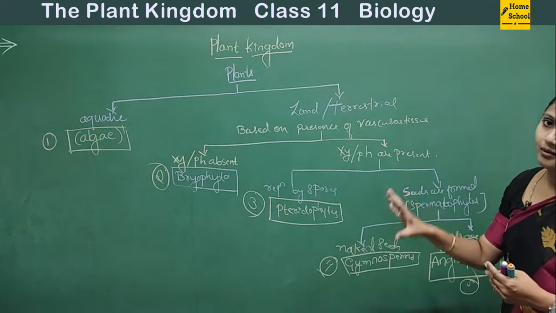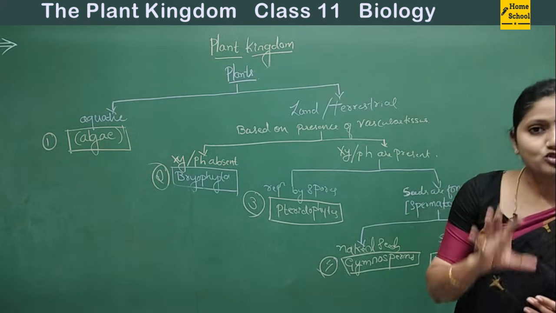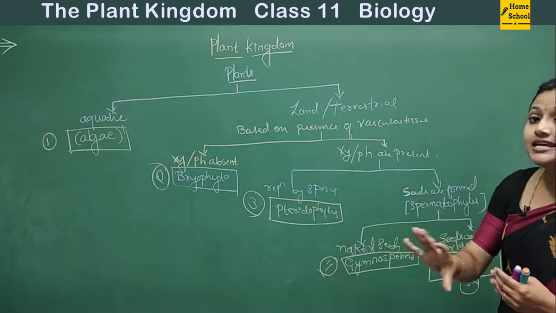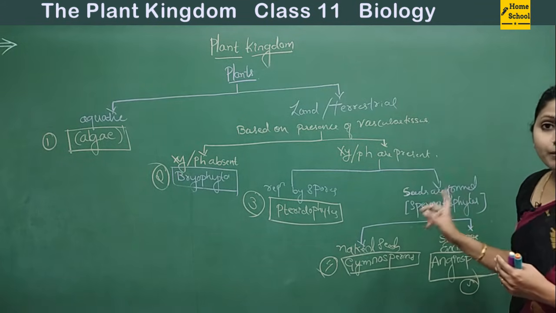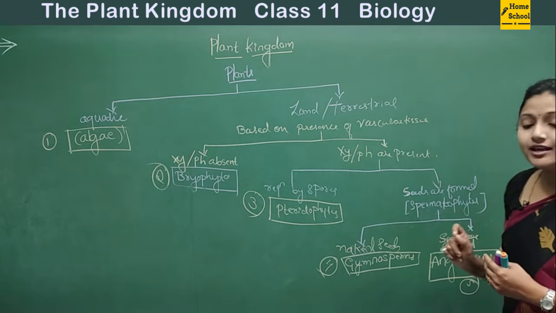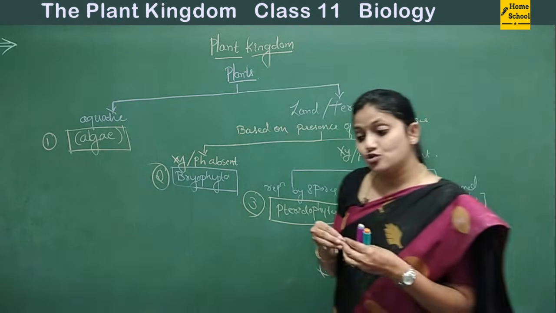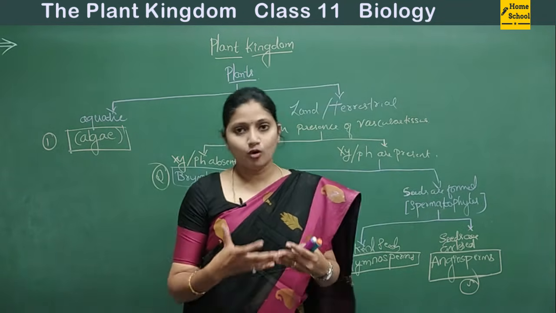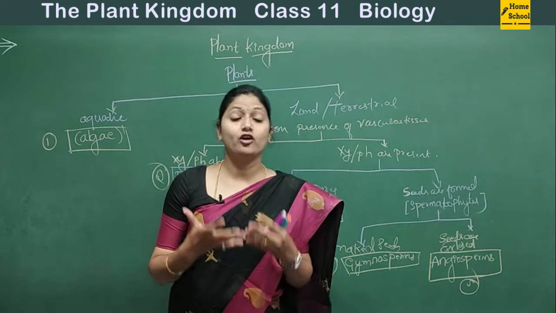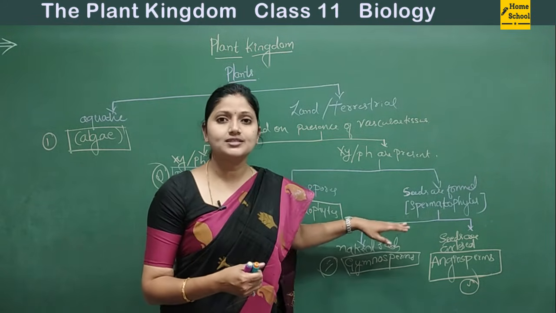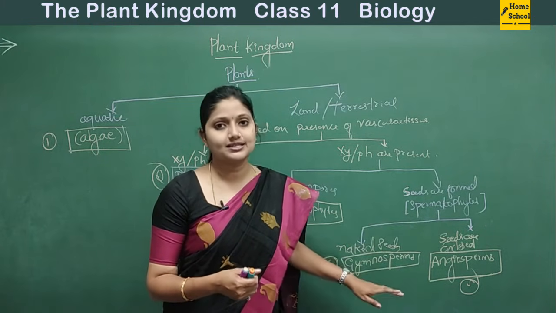Similarly, the plants which have vascular tissues but produce seeds are called spermatophytes, and these spermatophytes, based on whether the seed is enclosed or open, that is whether the seed is naked or closed, are further divided into two classes.